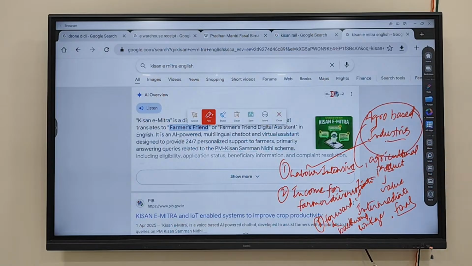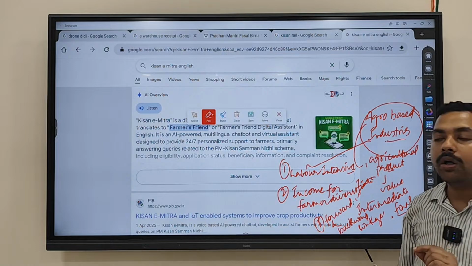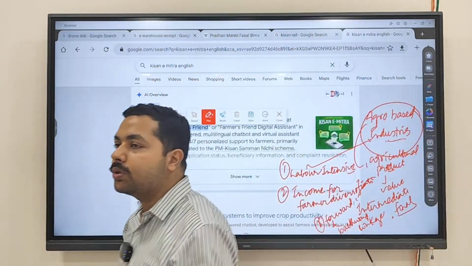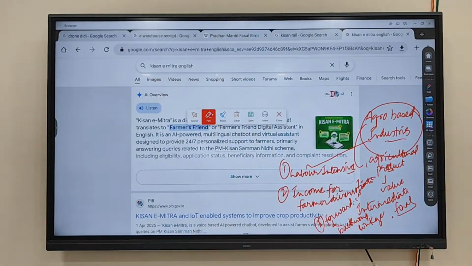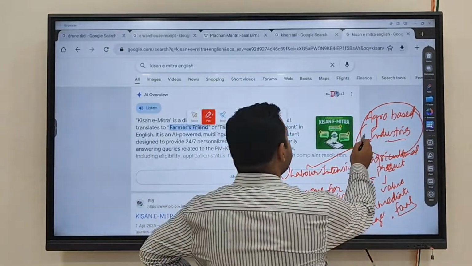So you can also add that we need to create more agro-based industries in rural areas, because they are labor-intensive industries. This will diversify income for the farmers, and it will also help in developing forward and backward linkages. What else is the advantage?